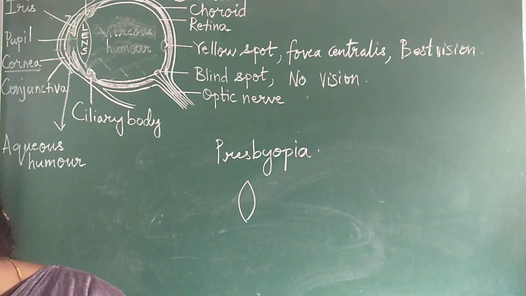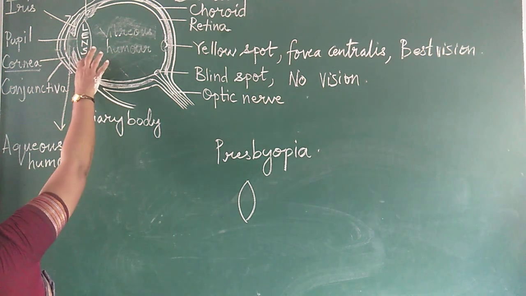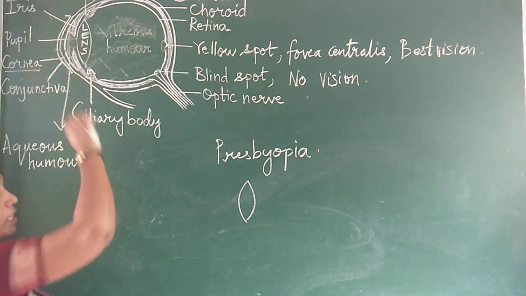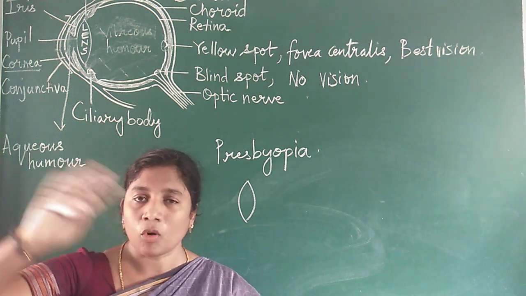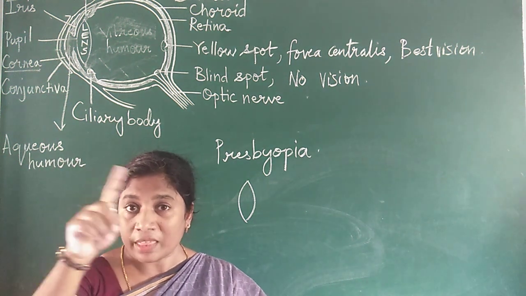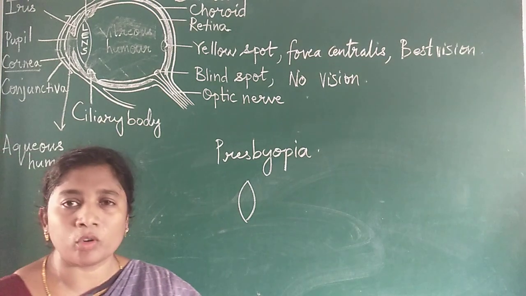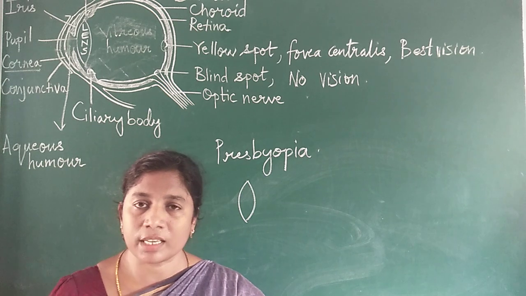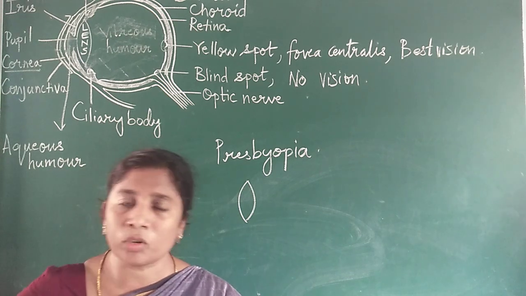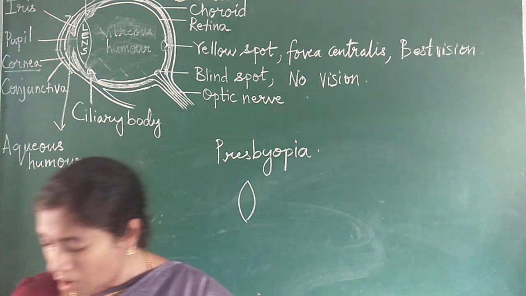Next one is cataract. Here the lens itself will turn opaque. Opaque means not transparent, not see-through, so you cannot see objects. In that case, the lens should be removed by a small surgical operation, and then it is replaced by a convex lens.